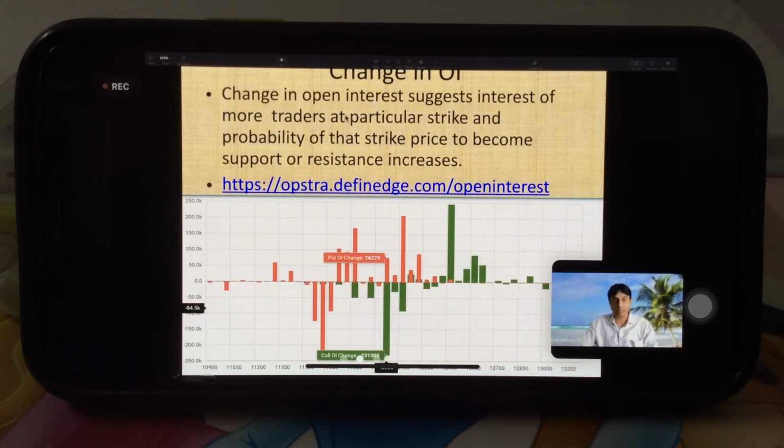So next is change in open interest. Change in open interest suggests the interest of more traders at a particular strike, and the probability of that strike price becoming support or resistance increases. So this also we can get on Opstra as well as on the NSE website.